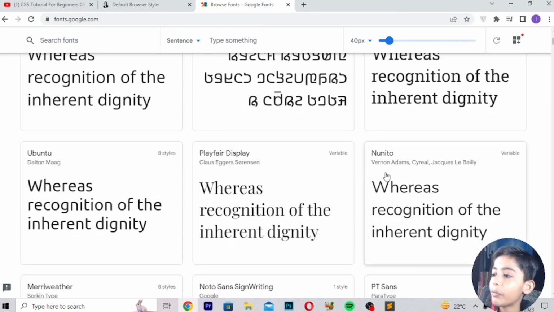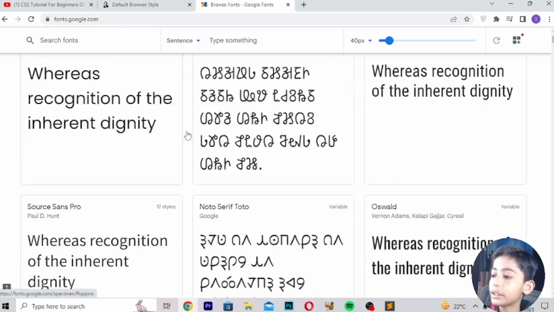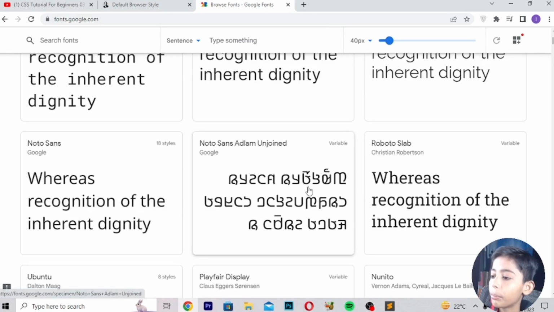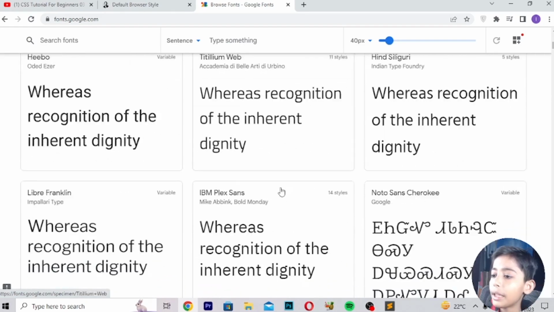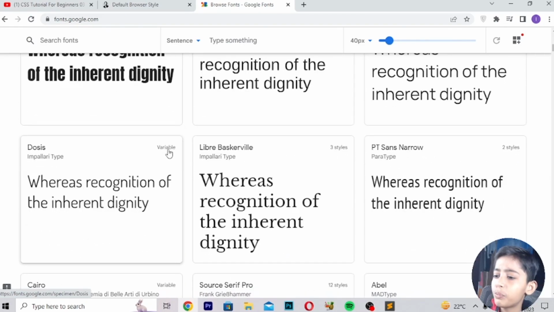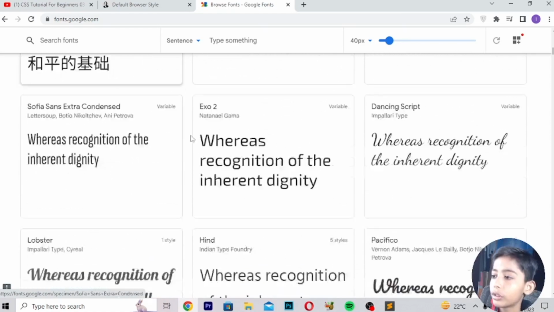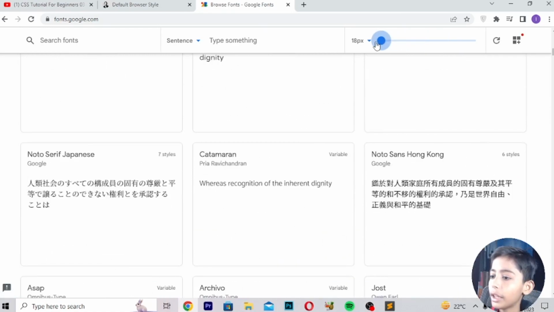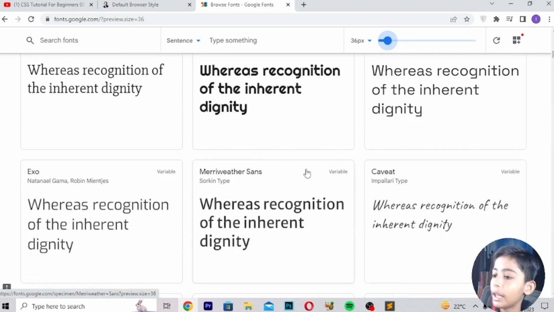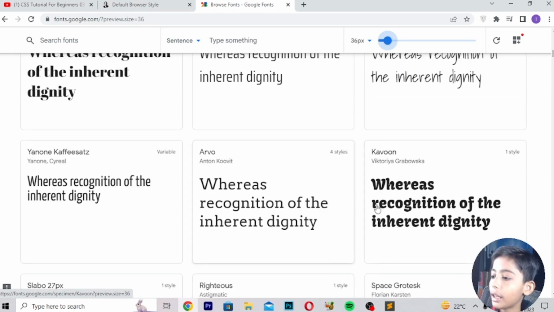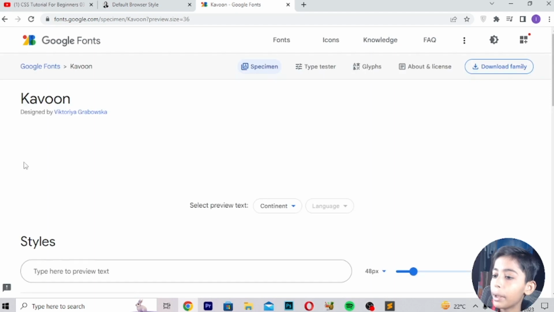You can search for your font and copy it. Here I will pick a bold font, so your text will be bigger from here. I go here and pick that.